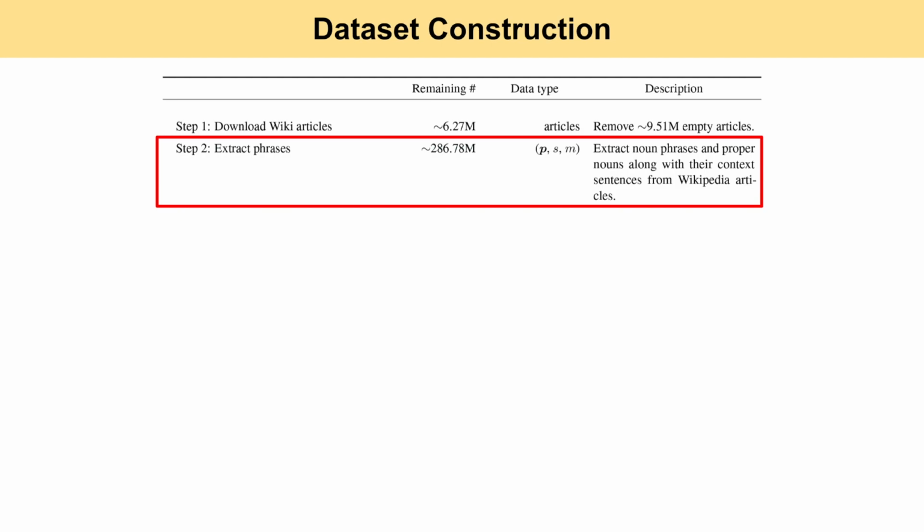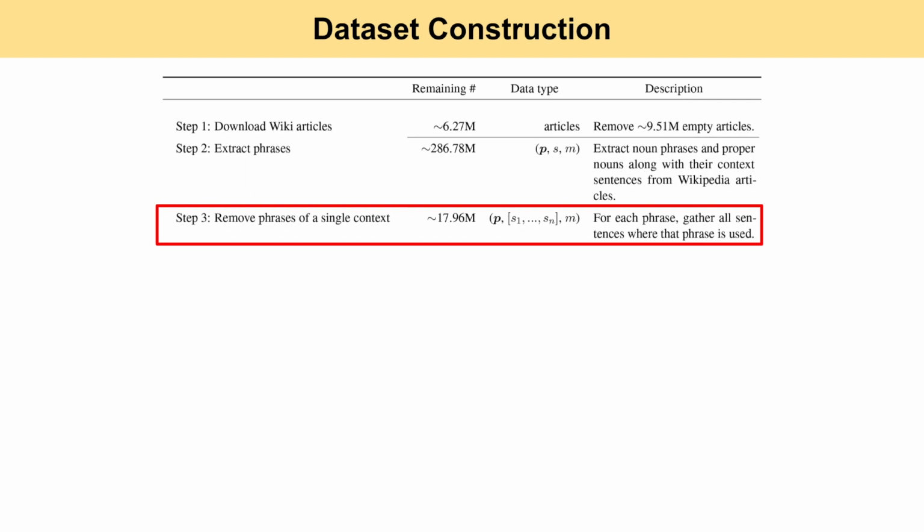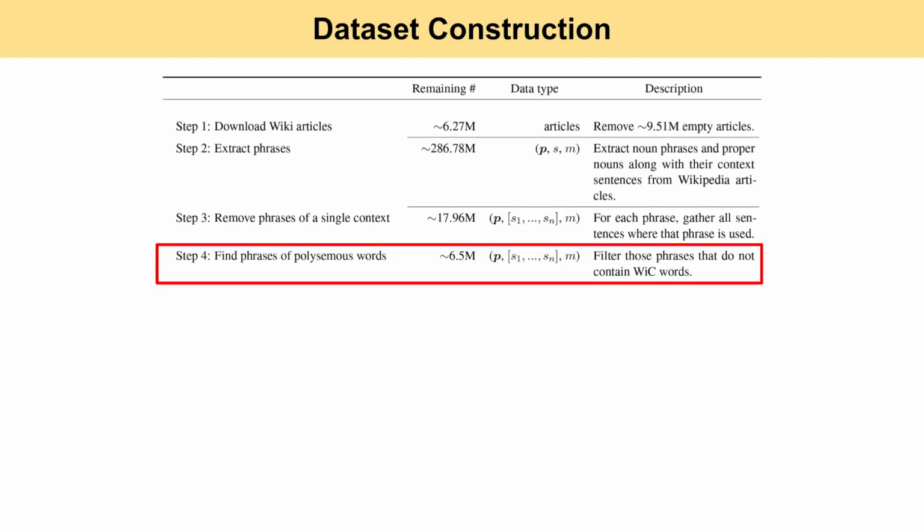Next, we use PiC, which is an NLP library for extracting around 286.78 million noun phrases. We then remove a phrase if it only appears in one sentence, since they have zero chance of being polysemous. Next, we leverage a set of polysemous words from word in context dataset to retain only phrases that contain at least one weak word.